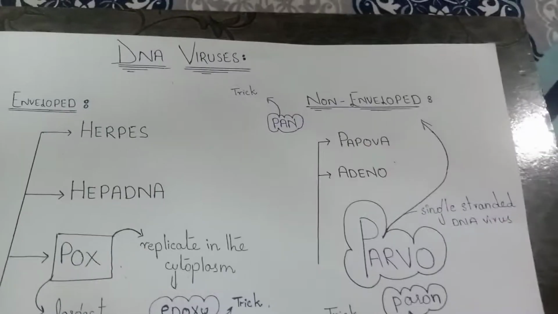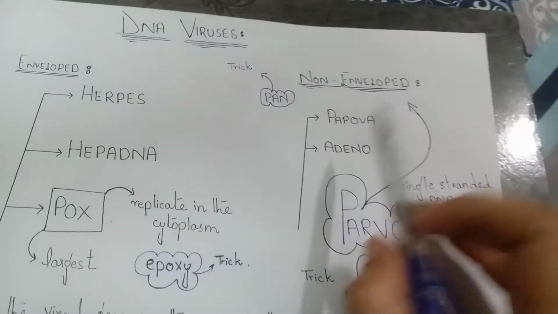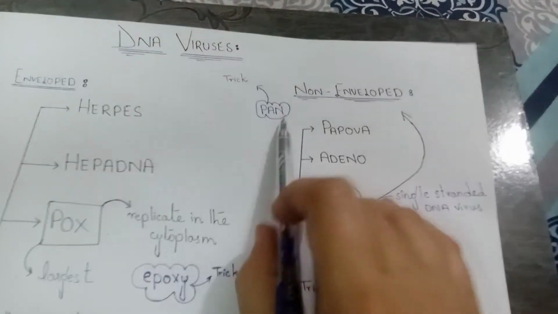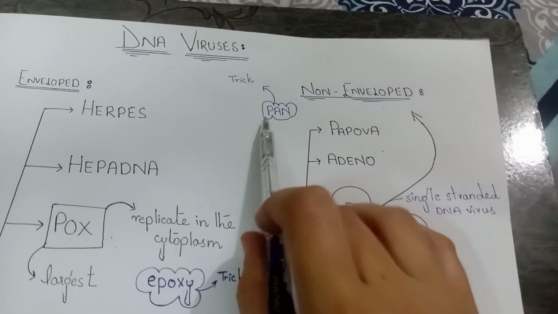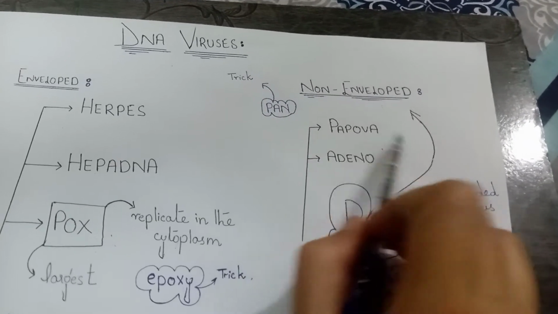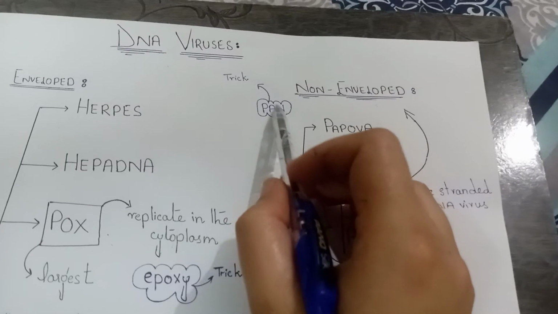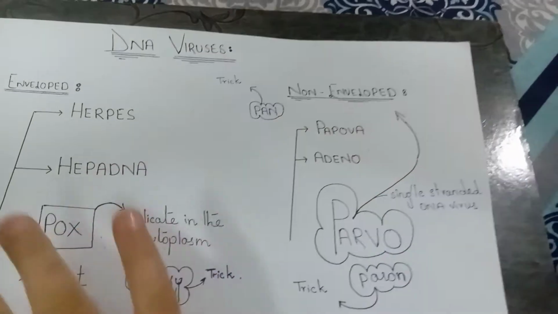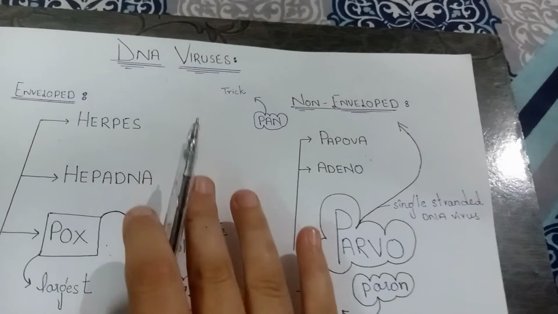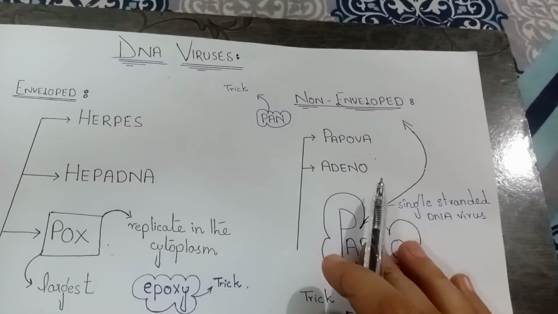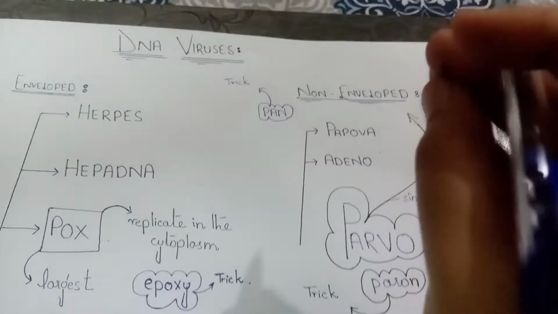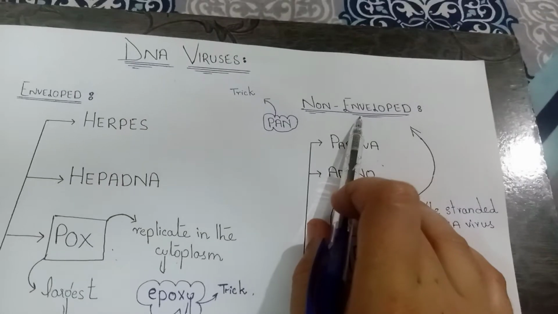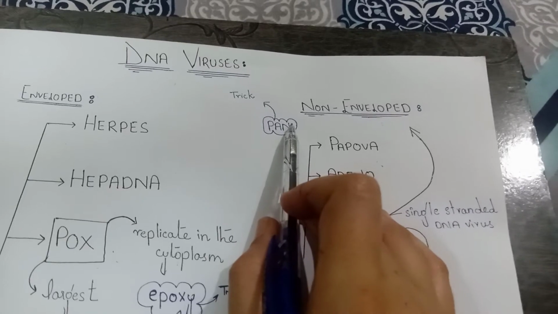Okay, now moving onwards towards the non-enveloped viruses. For the non-enveloped viruses, you have to learn two words, pan and parun. Pan: so Papova, right? The N in Papova denotes that it is non-enveloped. So Papova is a non-enveloped DNA virus. Papova, Adeno, Herpes, Hepadna, Pox, as I discussed with you previously, are double-stranded. It is confirmed they are double-stranded. But Papova is non-enveloped, and how do I get it? I get it from the N in the pan.